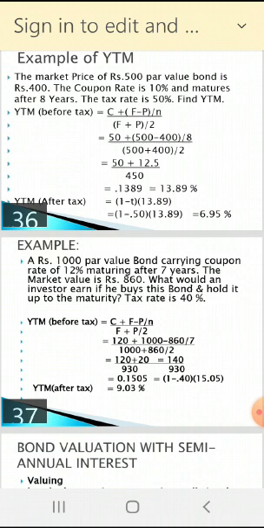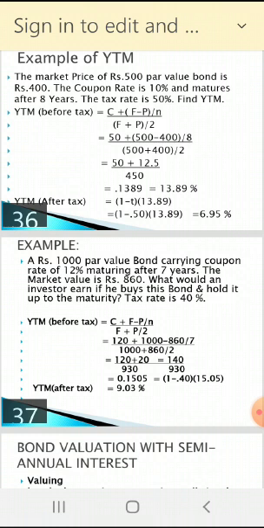Now after tax, if you want to calculate, then 1 minus 0.40 into bracket 15.05. The rate is 40, not 15, it is 40. That is why your YTM after tax is 9.03%.